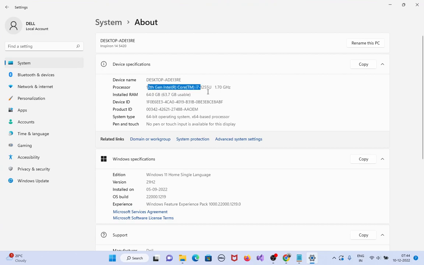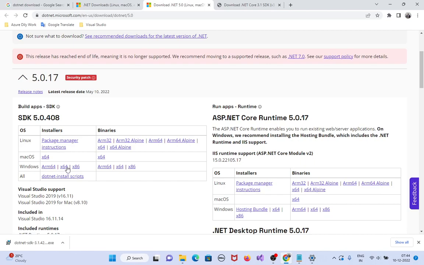See here, 12th generation Core i7, 64 GB RAM, and my OS is 64-bit operating system, means x64 based processor. That's why I need to install this one. For example, if you want to develop 32-bit softwares, then you can install x86 .NET Framework as you wish. As per the project requirements, you can download. So now I am downloading the x64-bit version.